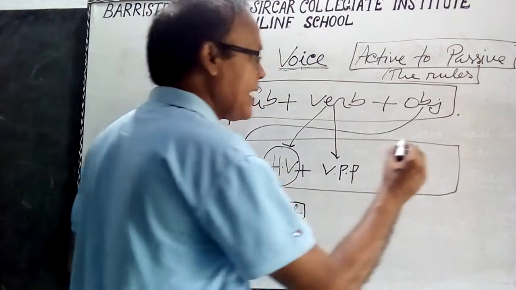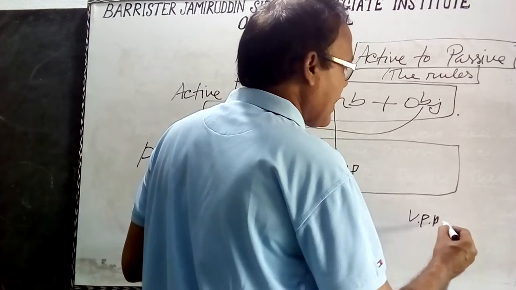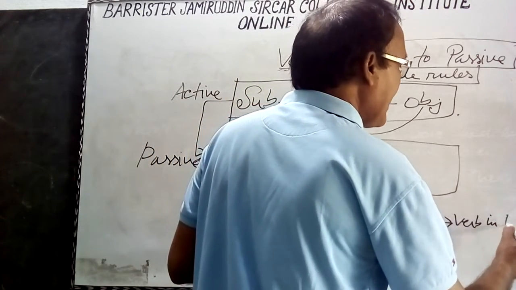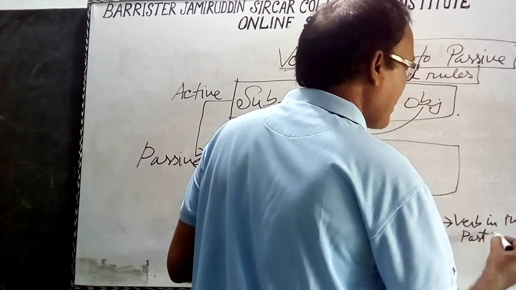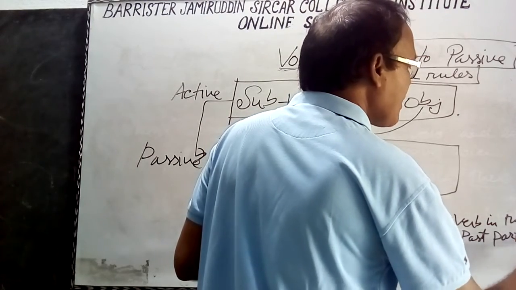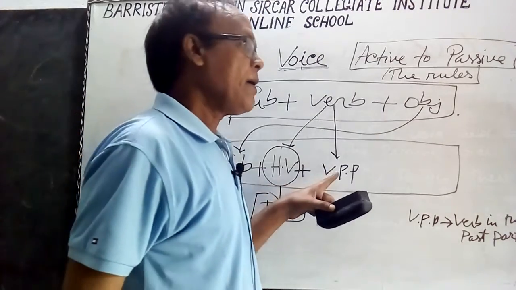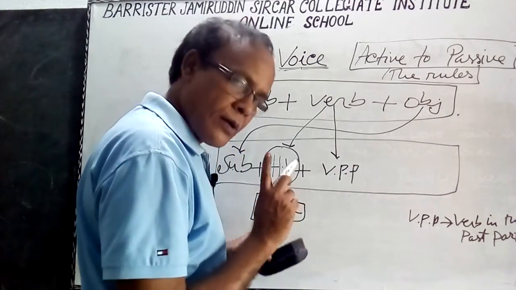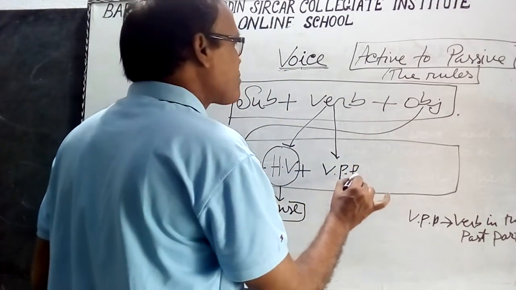BPP, verb in the past participle. So I wrote here the abbreviation BPP, verb in the past participle.